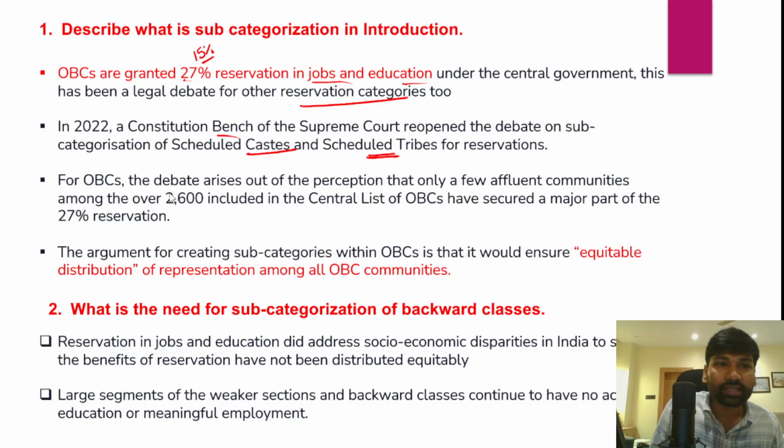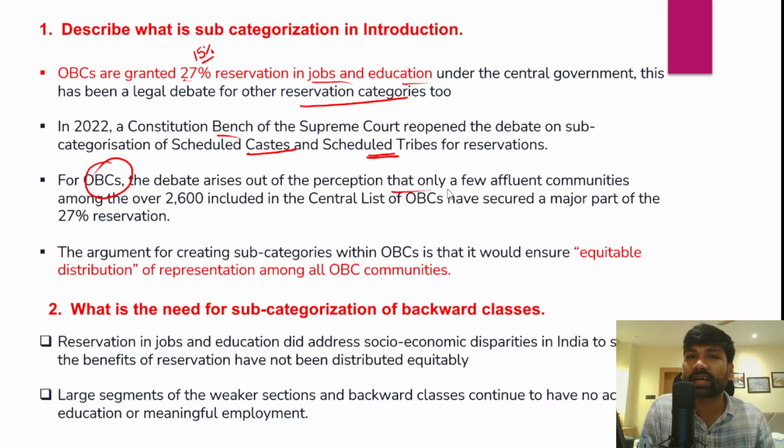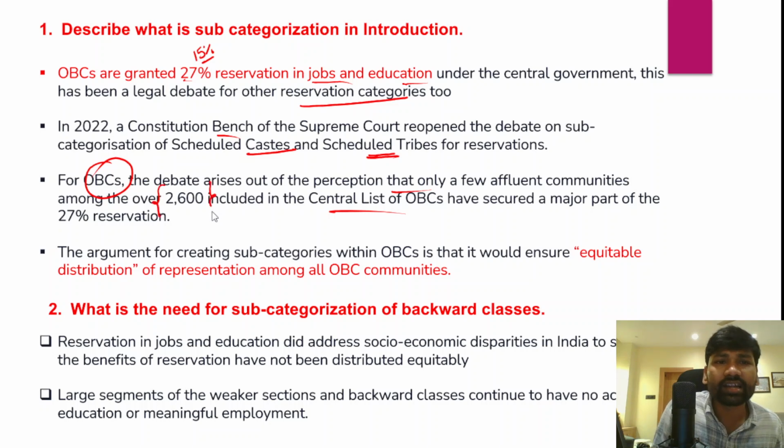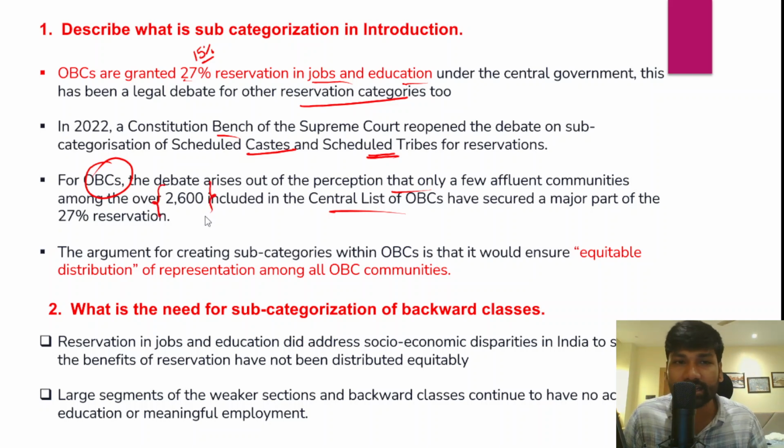And in fact, for the other backward classes, the debate arises out of the perception that only a few affluent families or a few affluent communities within the OBCs were getting benefited from the reservation of 27%. Because when we talk about the OBCs, within the central list of OBCs, there are 2,600 and odd different castes from various states.